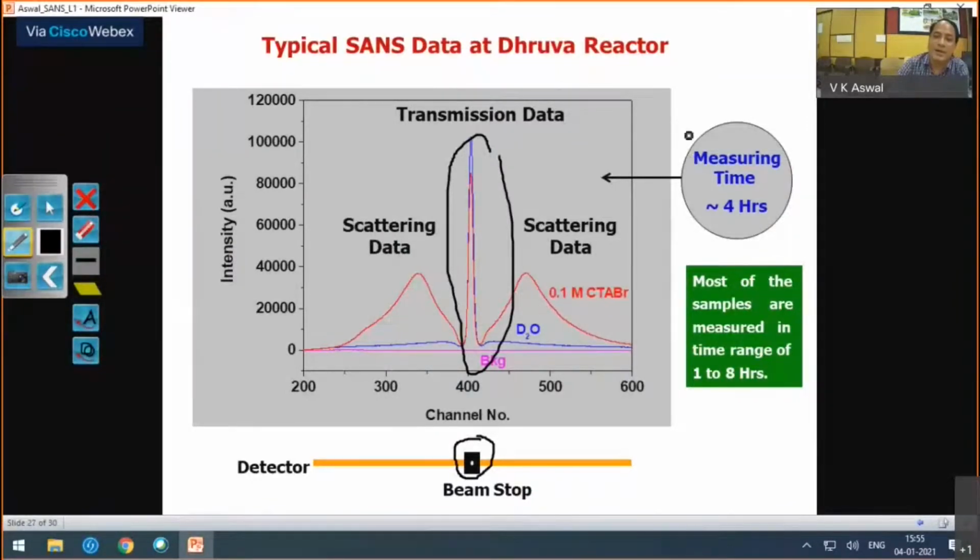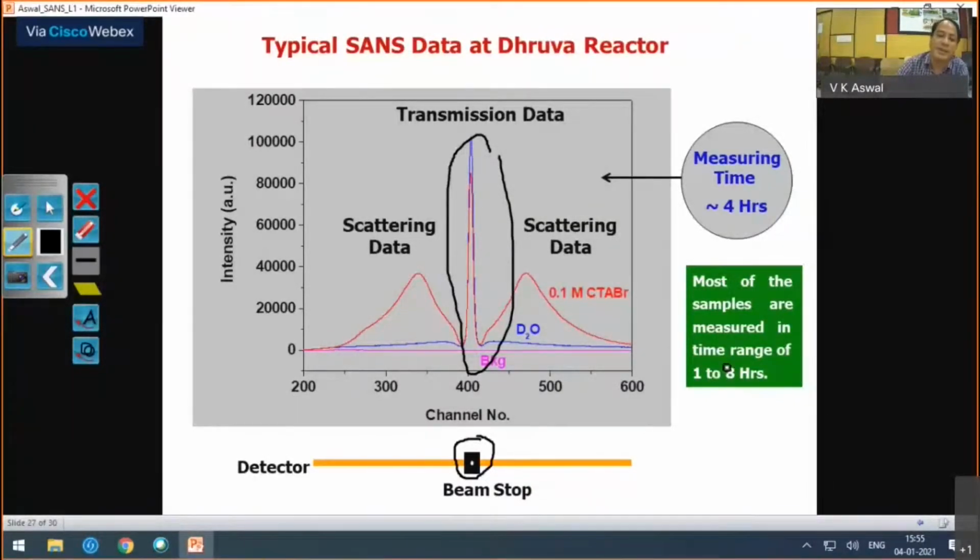And what you should know is a typical time. Neutron is a slower technique. So typical time to measure a sample takes about 4 hours. Of course, it will depend on the scattering from your sample. So we typically measure samples from 1 to 8 hours. So if you have very good scattering, then within 1 hour we can measure.